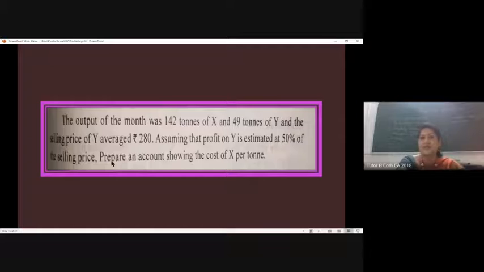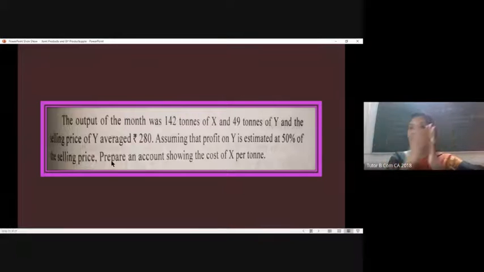Yesterday we were discussing the reverse method in case of joint product computation. That is, we start with the sales value, then we go to the profit, we reduce it to find out the cost of production. So that is a method which can be used in considering the given information. So that's how we are going to do. I think you got the context.